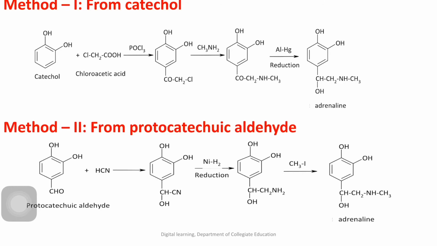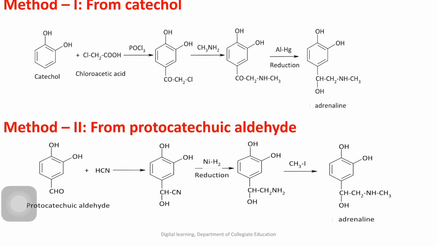Catechol on treatment with chloroacetic acid in the presence of phosphorus oxychloride forms a compound. At the para position, there will be a substitution of COCH2Cl. Then we need to treat with methylamine. Then there will be a liberation of HCl. Then we'll get COCH2NHCH3. Then we subject it to reduction. When you subject this molecule to reduction, the CO group, that carbonyl group, gets reduced to CHOH. And this is the structure of adrenaline. This is a mixture of plus and minus, dextrorotatory and levorotatory.